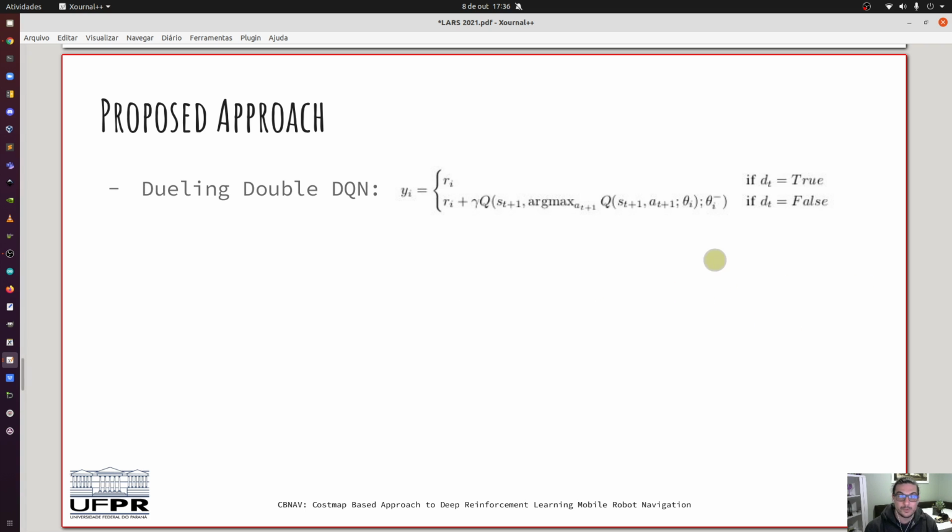The reward function is used in the dueling double deep Q-learning network training process. Here is the function.